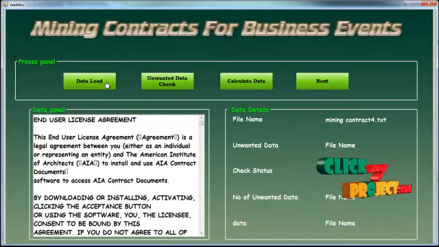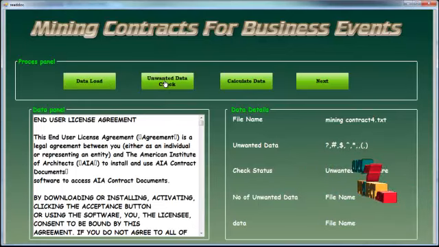Click on the data load button to load the document into the rich text box. Then click on the unwanted data button to check and remove unwanted data, such as string marks, has values and commas. Click on the calculate data button. The number of unwanted data items here is 18.